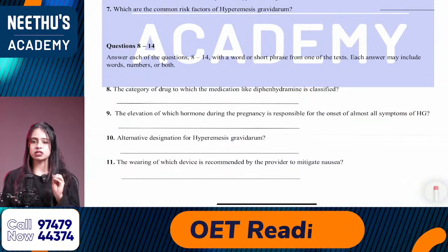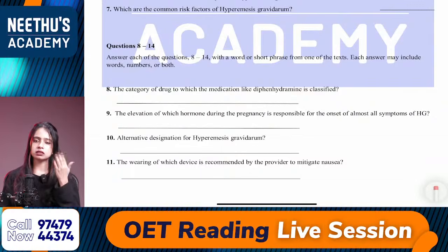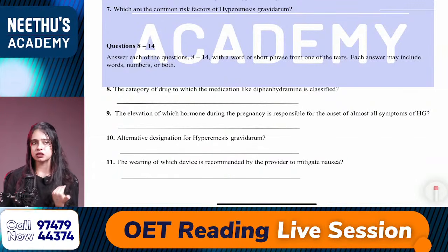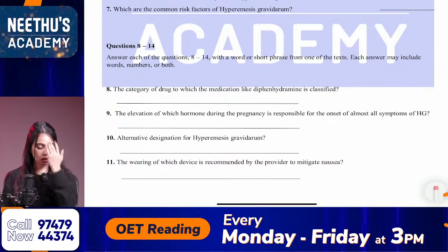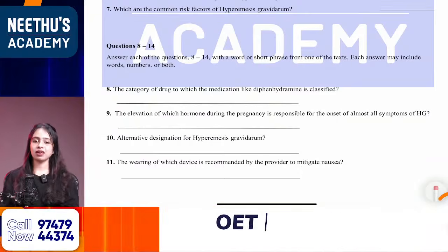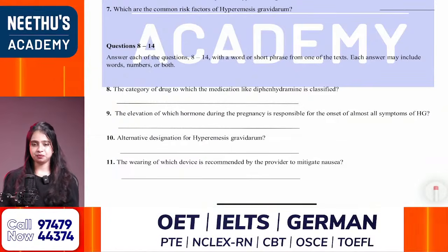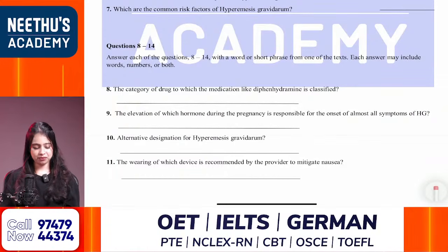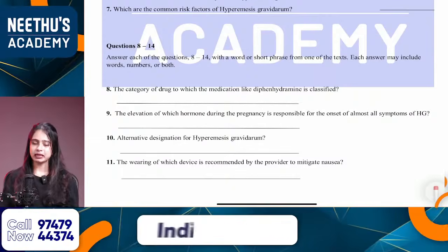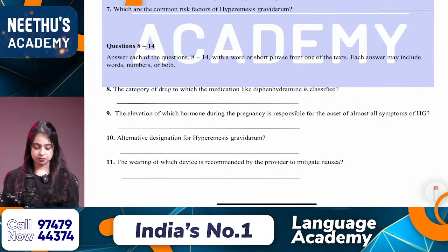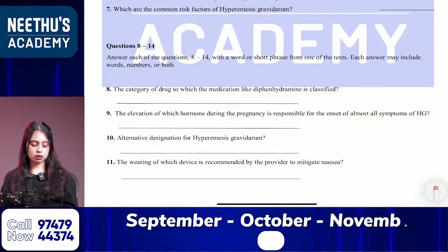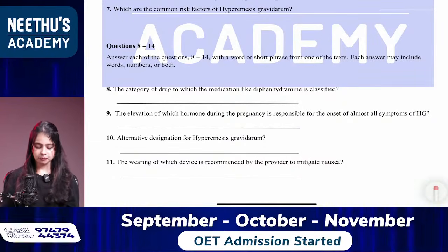The question is, how many students are attending the program? And it is mentioned in the paragraph that more than 64 students are attending the program. So what will be your answer for that? Please comment, let me check your answers whether it is correct or not. Okay, Renu, 64. Any other answers?